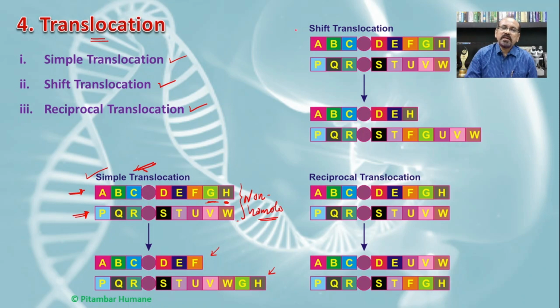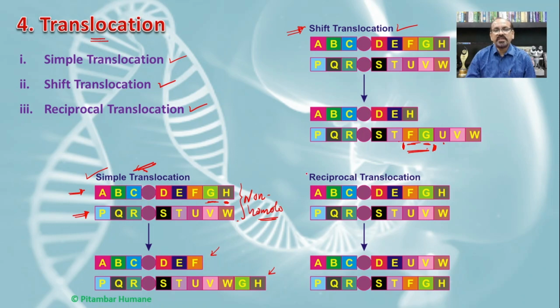But when we are talking about the shift translocation, then the transferred genes, that is F and G, to the other chromosome, are present in between certain genes of that non-homologous chromosome. Hence this F and G are inserted in between the T and the U gene, and such an insertion of that part of the chromosome into the non-homologous chromosome is known as the shift translocation.